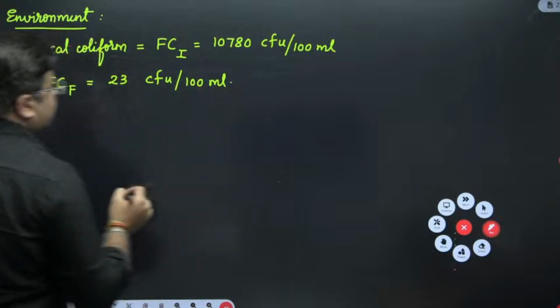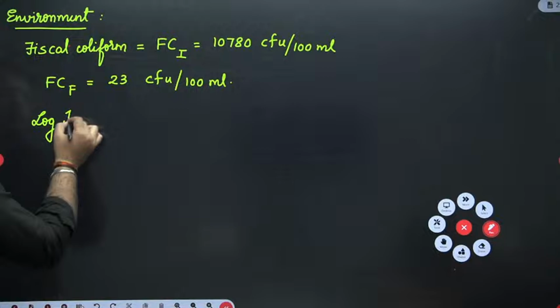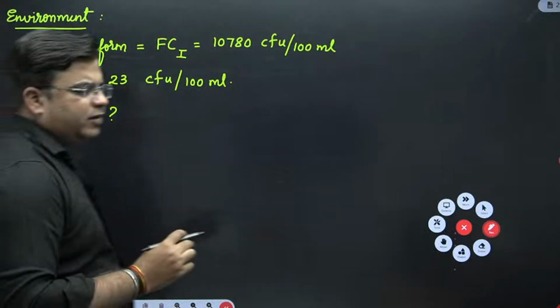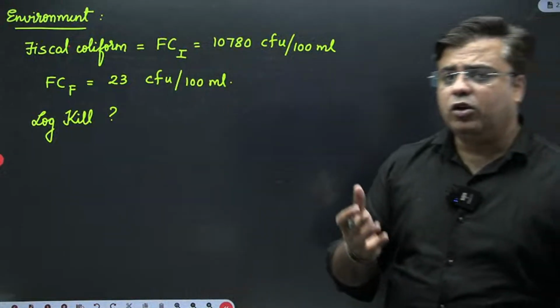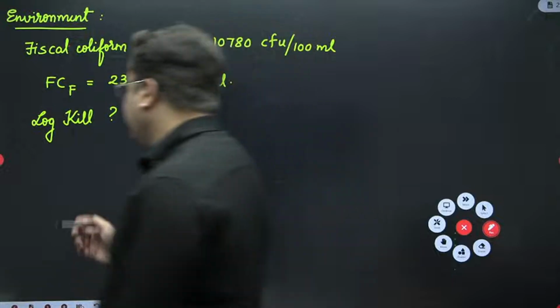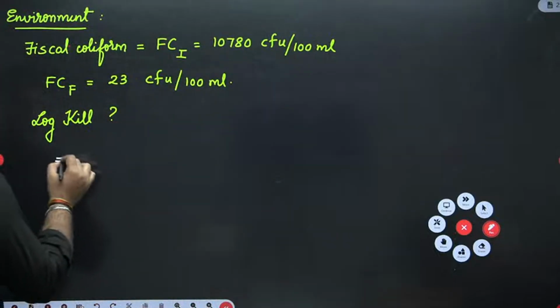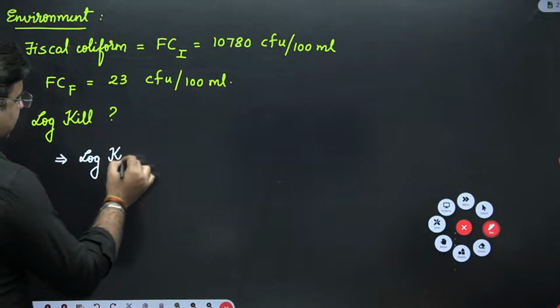And they are asking us to calculate the log kill. This was a question I was talking about for environment, where they twisted the language. The question is very simple. Log kill is calculated like this.